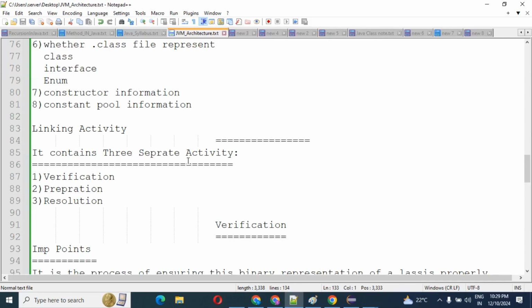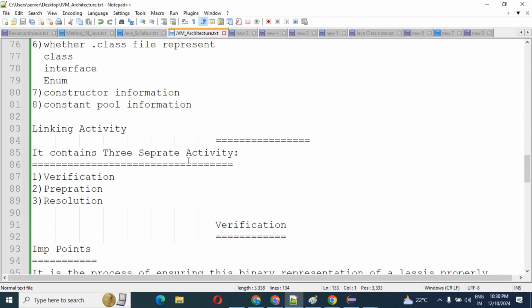In simple terms, verification means verifying whether our .class file is properly formatted or not. That is what we can briefly explain in verification.